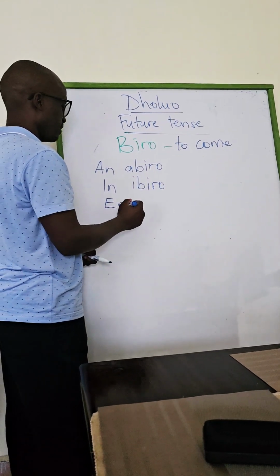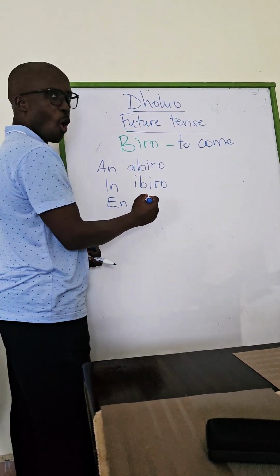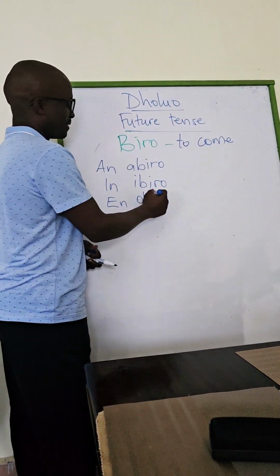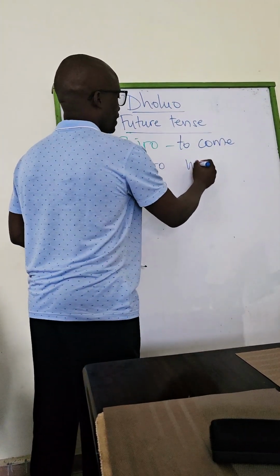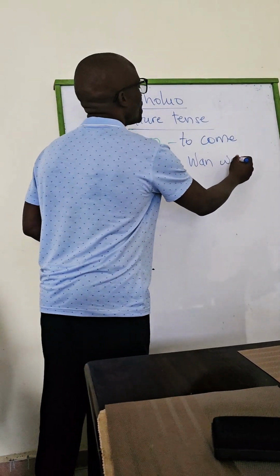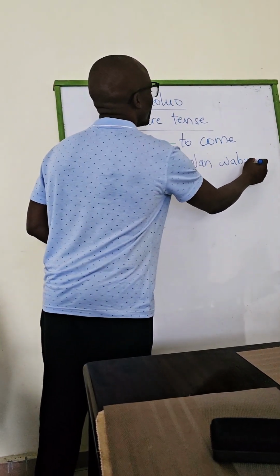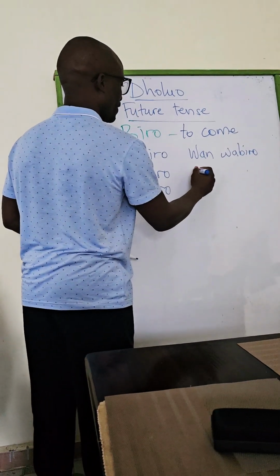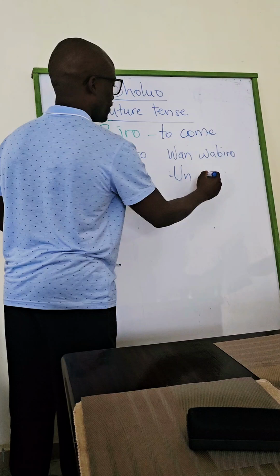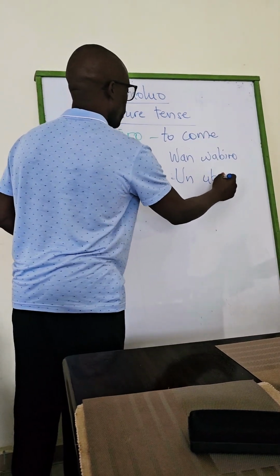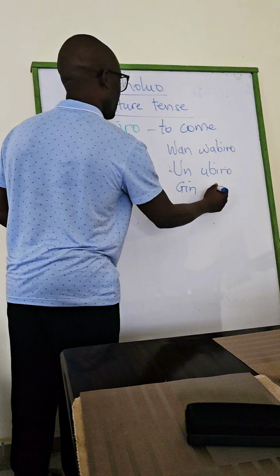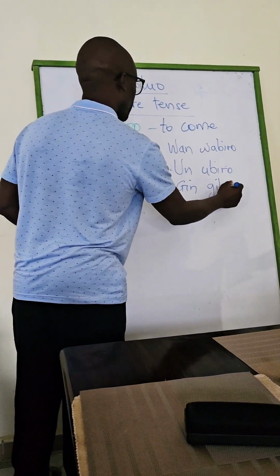En? Ebiro. O. Obiro. One? Wabiro. Un? Ubiro. Gin? Gibiro.